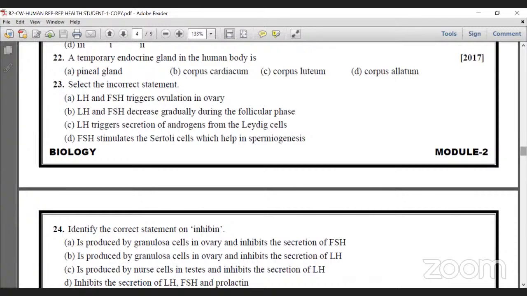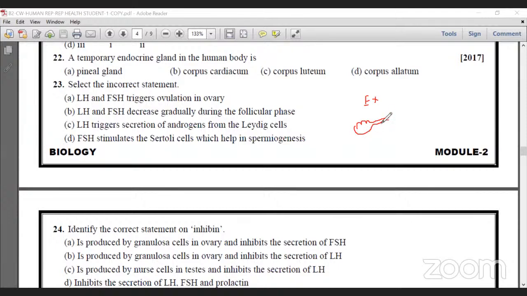A temporary endocrine gland in the human body. We have two kinds of glands in our body, endocrine and exocrine. Exocrine glands are those having a duct. Through the duct, whatever product is produced in the gland is passed out.